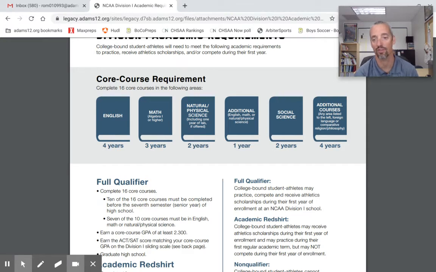Similarly, I might tell that student, I know you want to take one particular elective, but that elective isn't an approved core course. Maybe instead your elective could be an approved one, like psychology or sociology. These are courses that are often considered electives by students, but they're actually approved courses under the social science category and could fit this category as well.